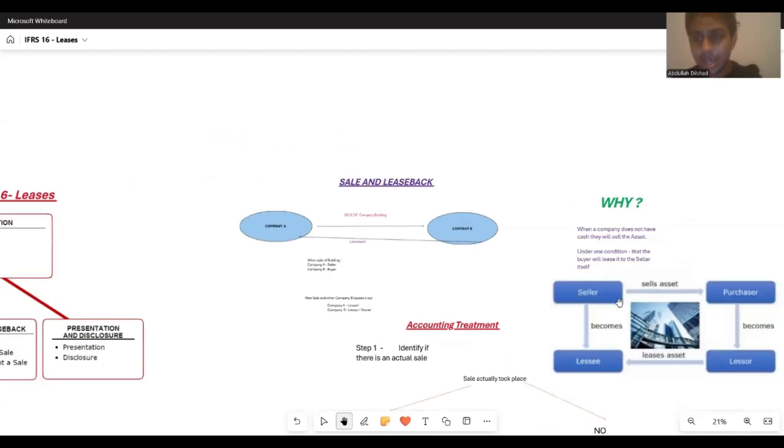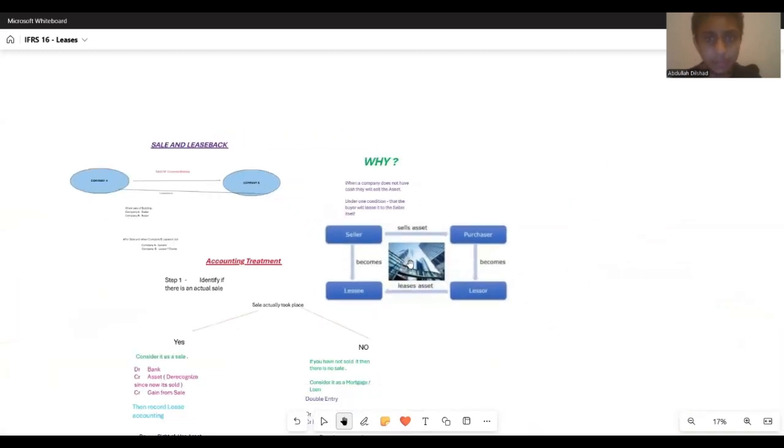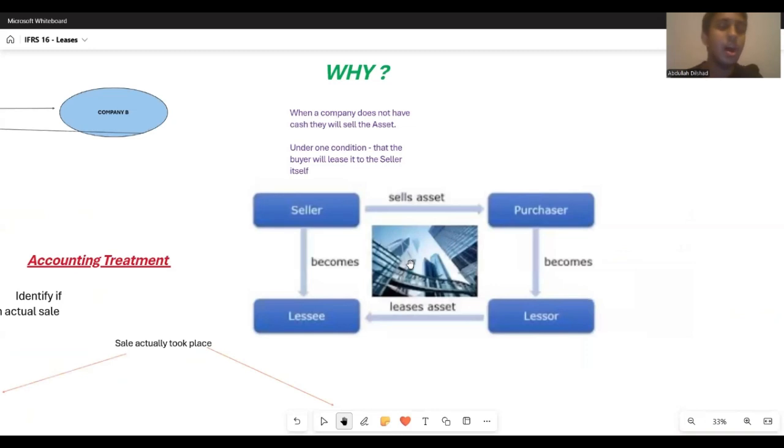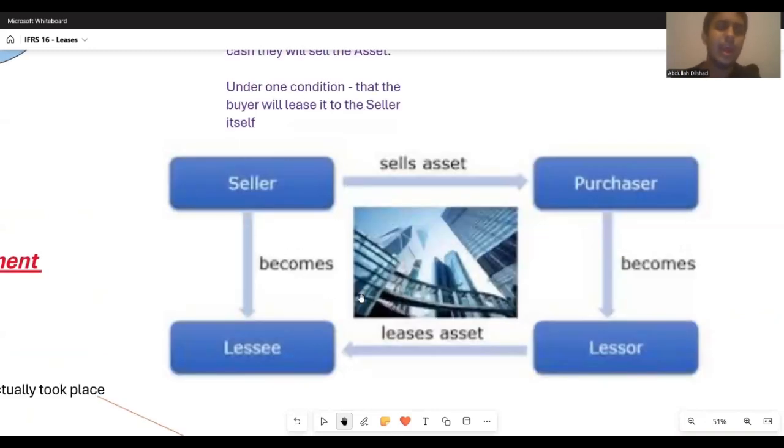I was able to grab a slide picture from the internet as well. Just look at it for a minute and try to understand it. A company is selling its asset, and under a condition, the purchaser leases it back.